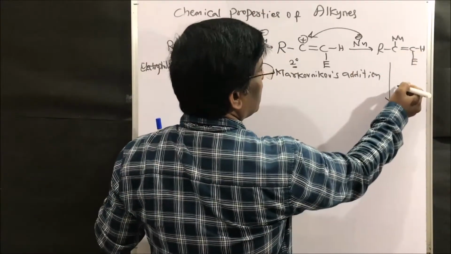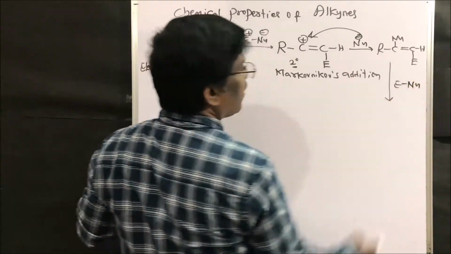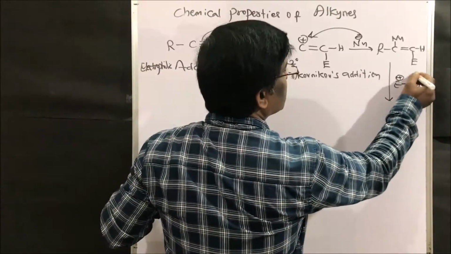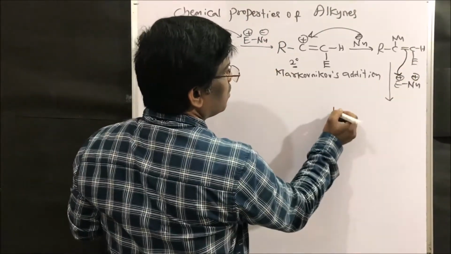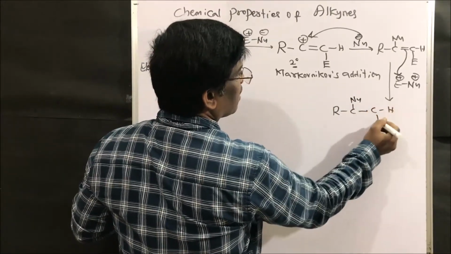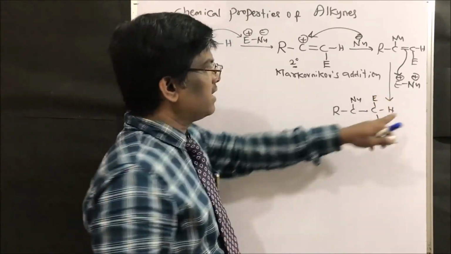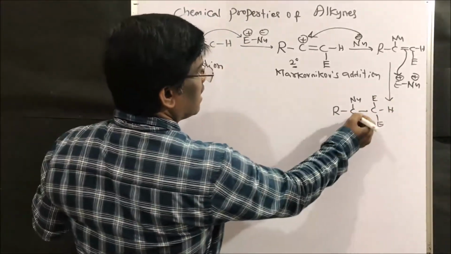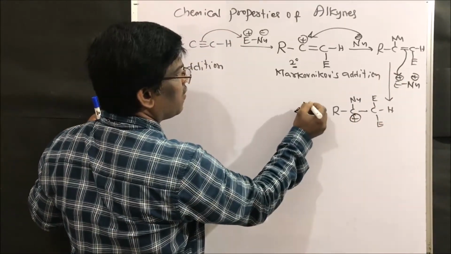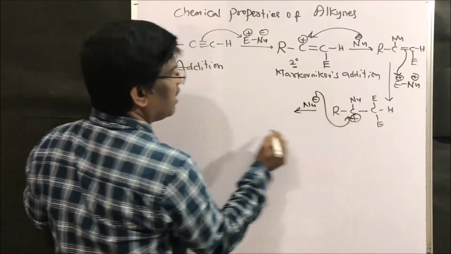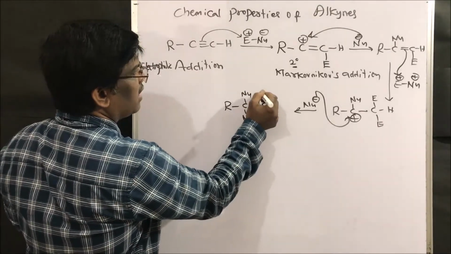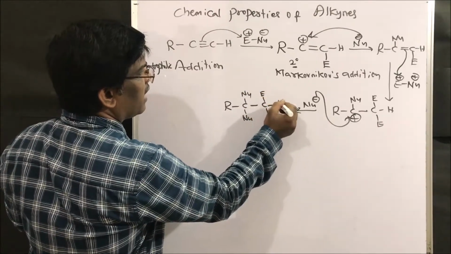Since it is an alkene, it can add another electrophile and nucleophile. So another electrophile will come and sit here, with a positive charge, and the next nucleophile will come and sit here to give R C nucleophile, electrophile and hydrogen.